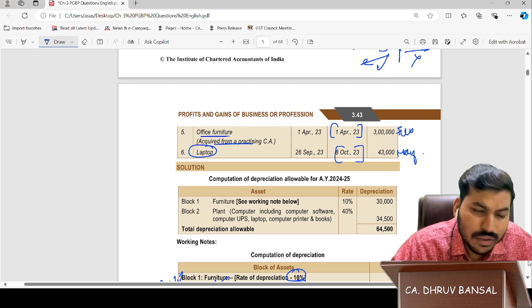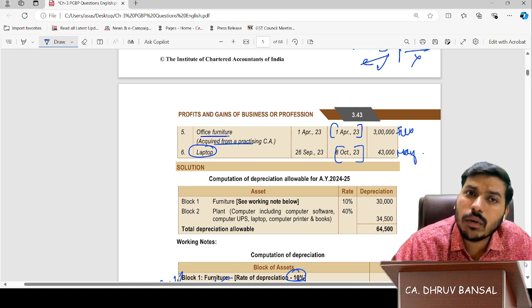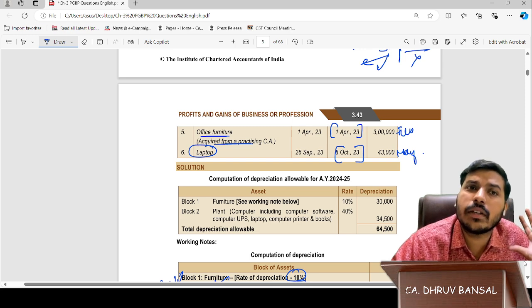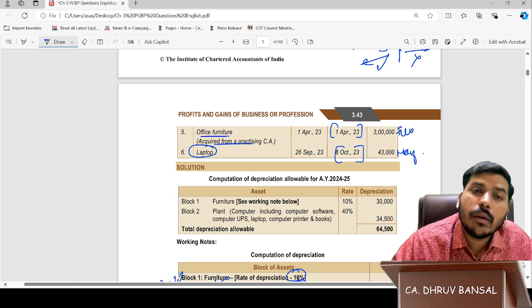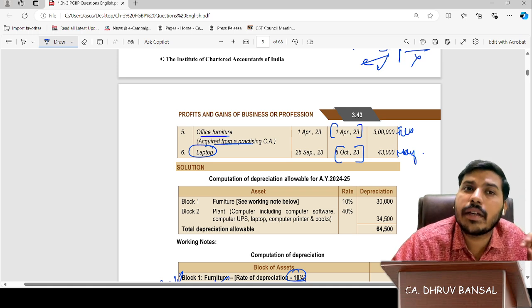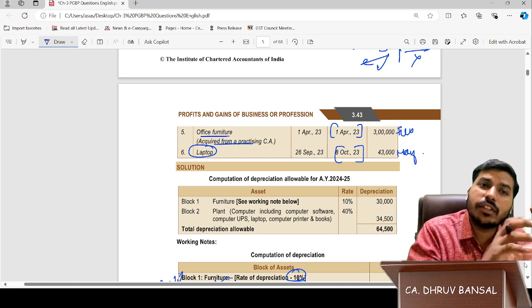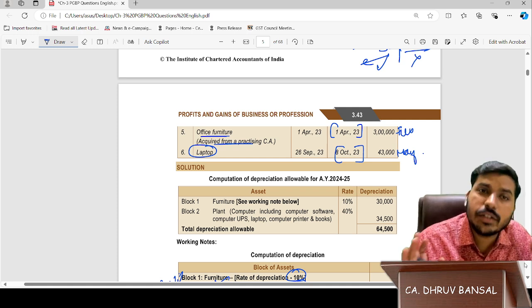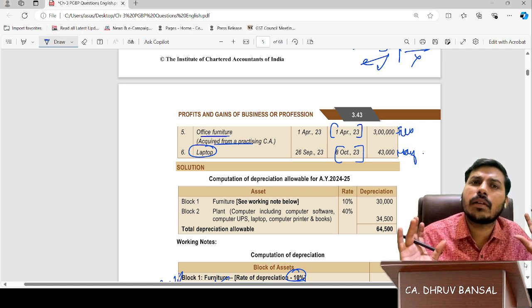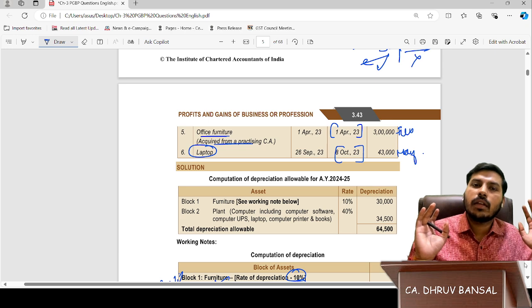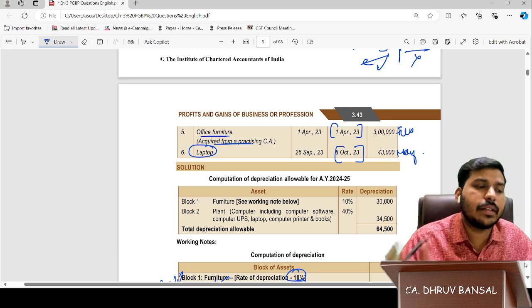Sir, these questions are very simple. Will it come in the exam? Yes, students. These are the only questions that will come in the exam. One of the points the examiner will give you in an exam, or any question solving like depreciation. This last question can come in the exam. In a big question, one adjustment of this will come. Additional depreciation adjustment can come. Anything can come. But if you have the concept in mind, you can do anything.